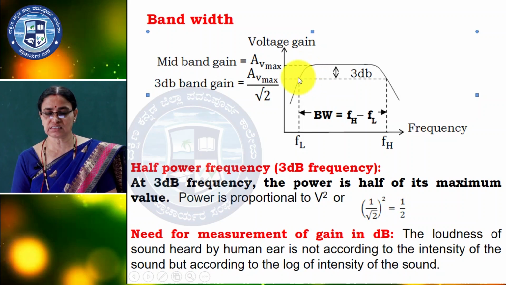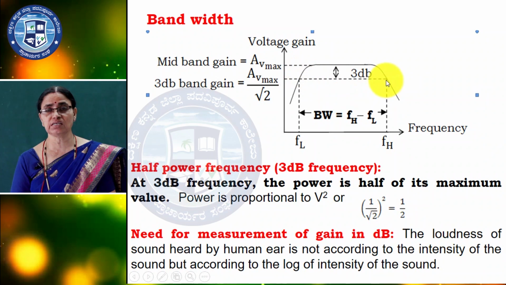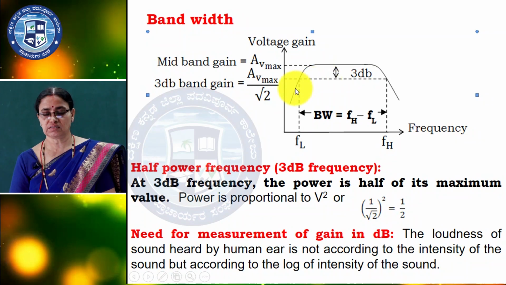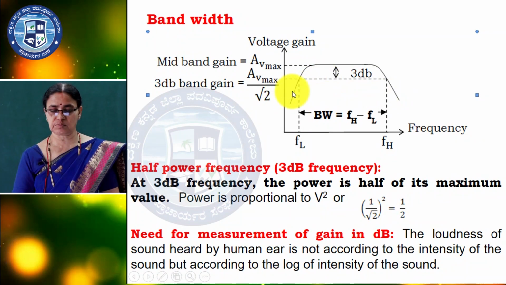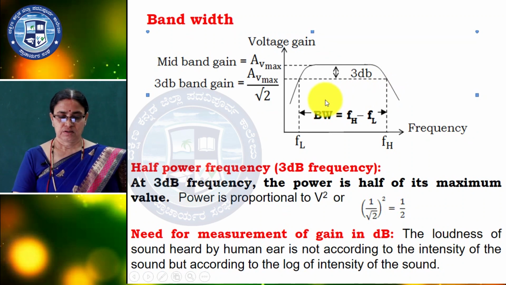So, we are considering this particular area for the bandwidth. This area we are not taking from the maximum, we are taking from the 3 dB, because the human ear won't respond for this one, no changes. After that it will respond. So, we are considering the bandwidth equal to fH minus fL.